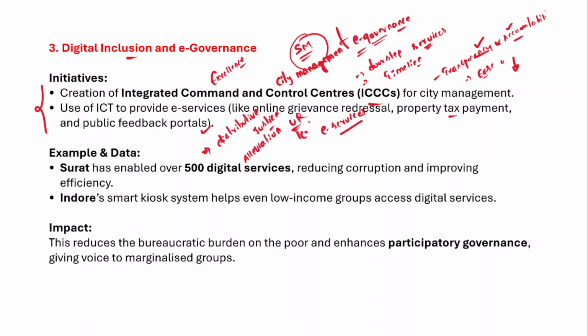Urban poverty will also be eliminated. Now what should be the best example in this context, how the smart cities mission has been linked with the e-governance services?